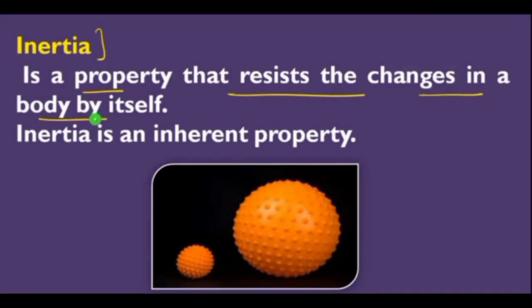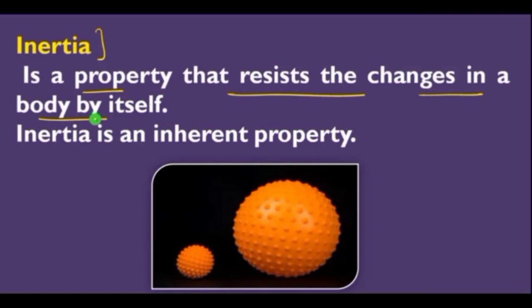Inertia is a property that resists changes in a body by itself, and inertia is an inherent property. That means we can say, what is inertia? Inertia is the unwillingness, or we can say inability, of an object to change its state of rest or of uniform motion along a straight line. It is an inherent property of all objects, which means it is present in all objects from their origin.